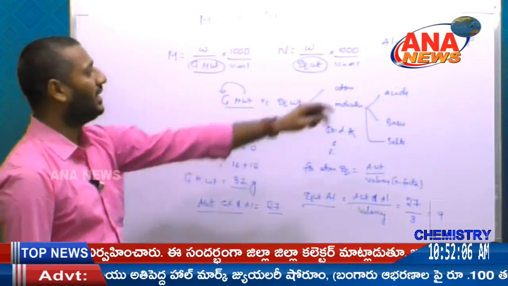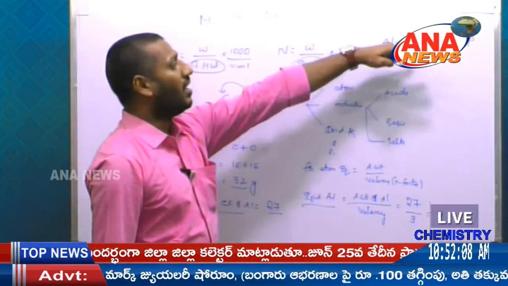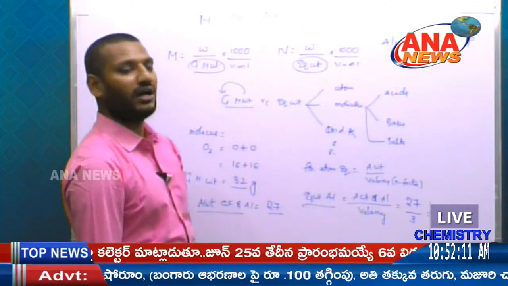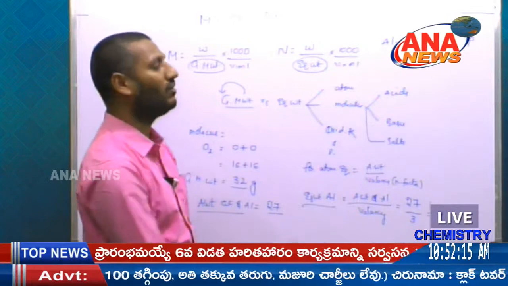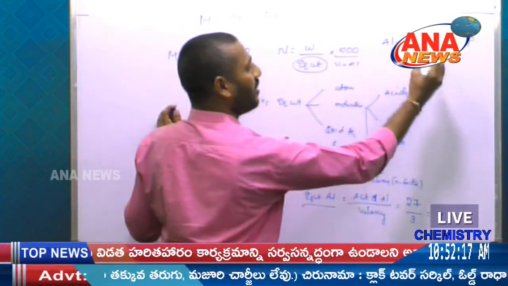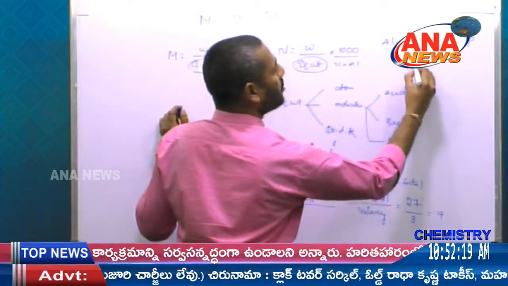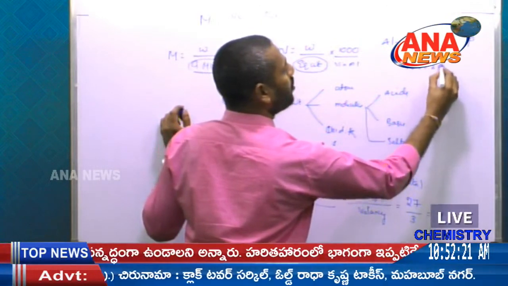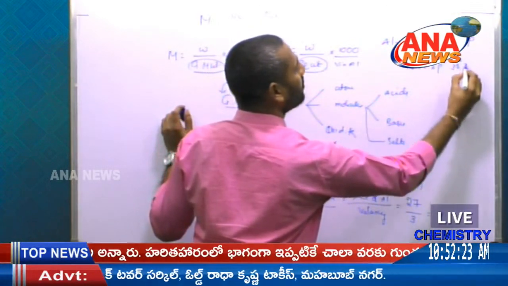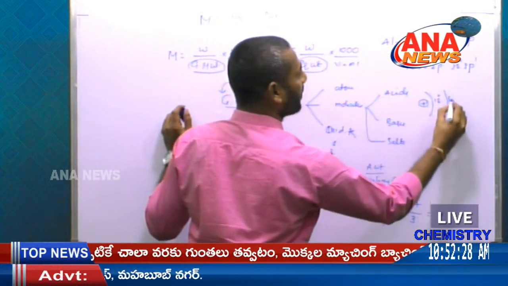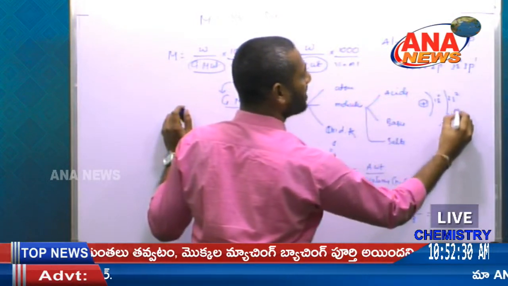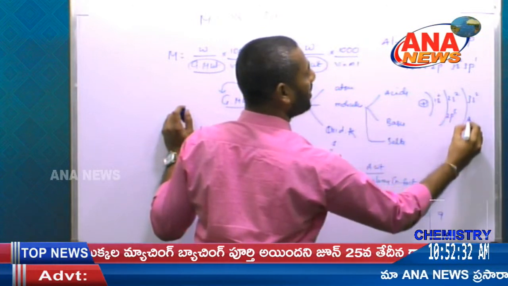Basing on their stability in inorganic concept, the octet rule: in the outermost electronic configuration of an atom, if there are 8 electrons in the outermost shell, it is stable. So 1s2 2s2 2p6 3s2 3p1.